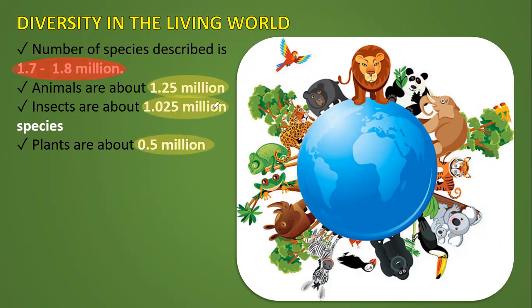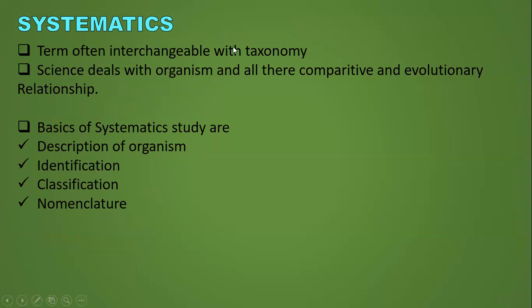Guys, don't worry about these numbers; pay attention only to 1.7 to 1.8 million. Clear? Yes, that is mentioned in the NCERT.